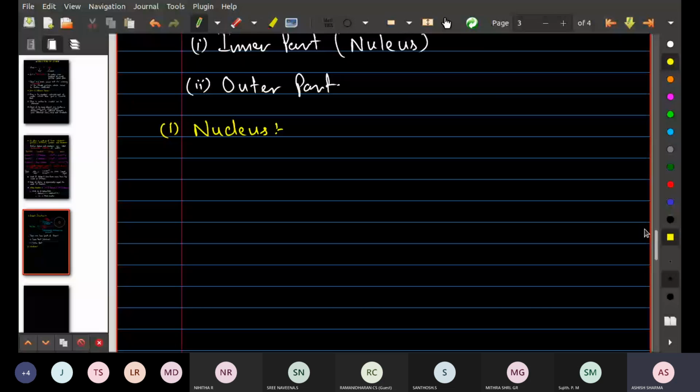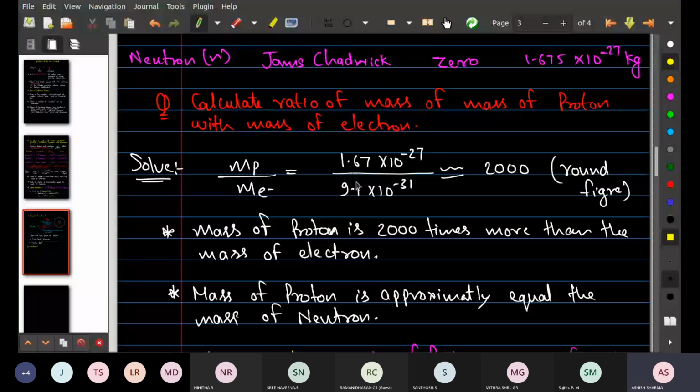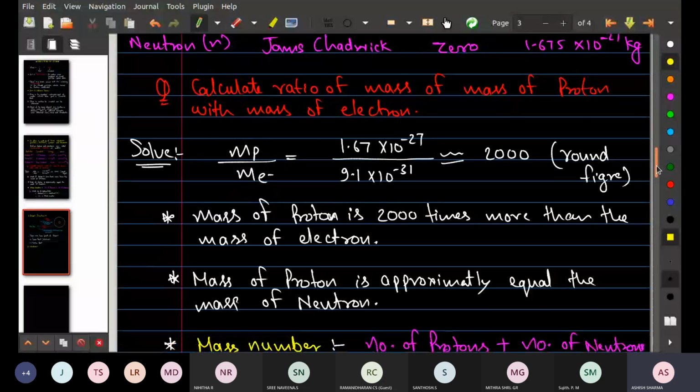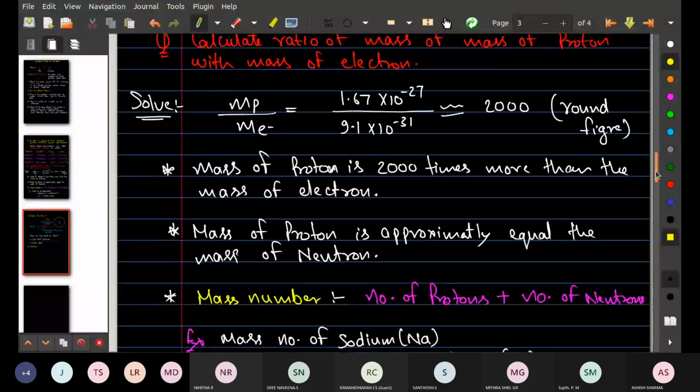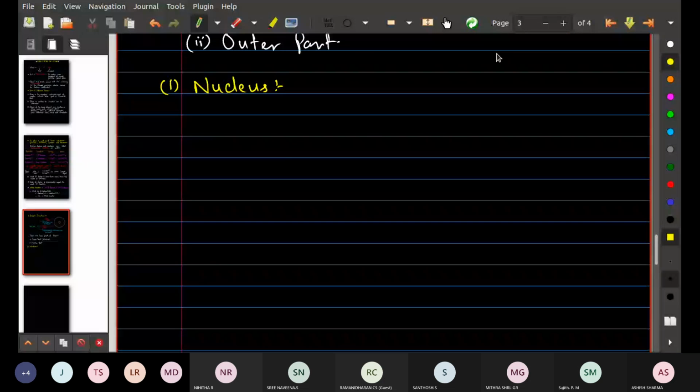Why? Because I told you about the mass of proton. It is roughly 2000 times more than the mass of electron. This is a round figure. So can I say that the mass of proton and the mass of neutron are much heavier as compared to the electron? Yes or no? Anybody, is this clear or not? Any doubt in this? No, it is clear, sir.